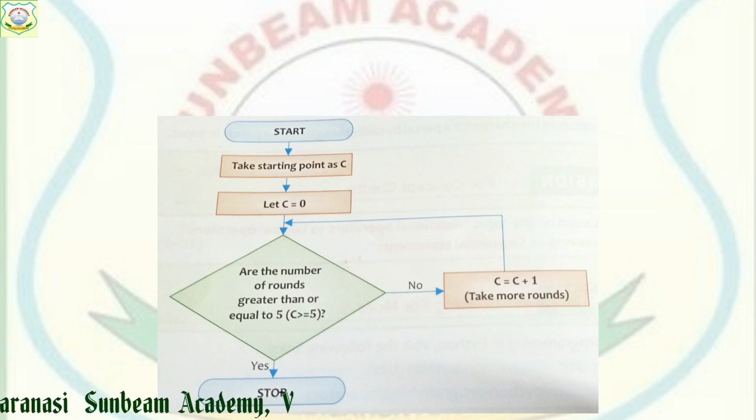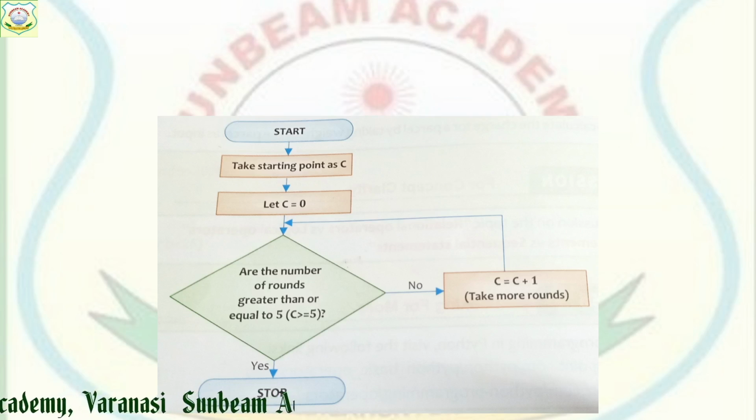First it shows take the starting point as C. You will find a starting point, meaning from where you are going to start taking rounds. Initially, when you are at the starting point, the number of rounds will be 0.